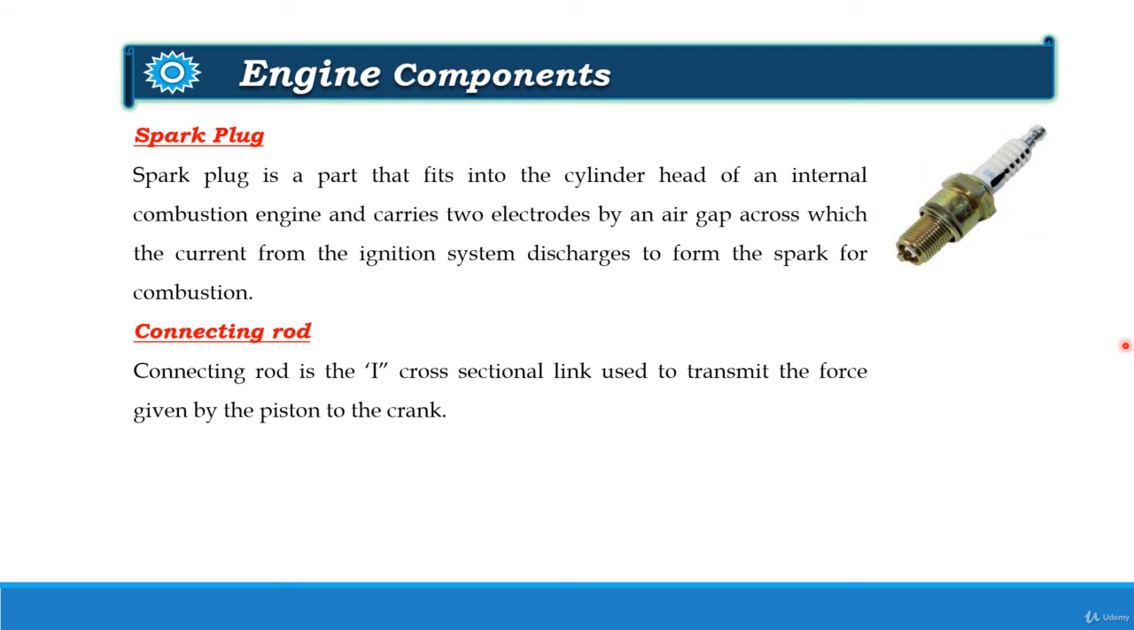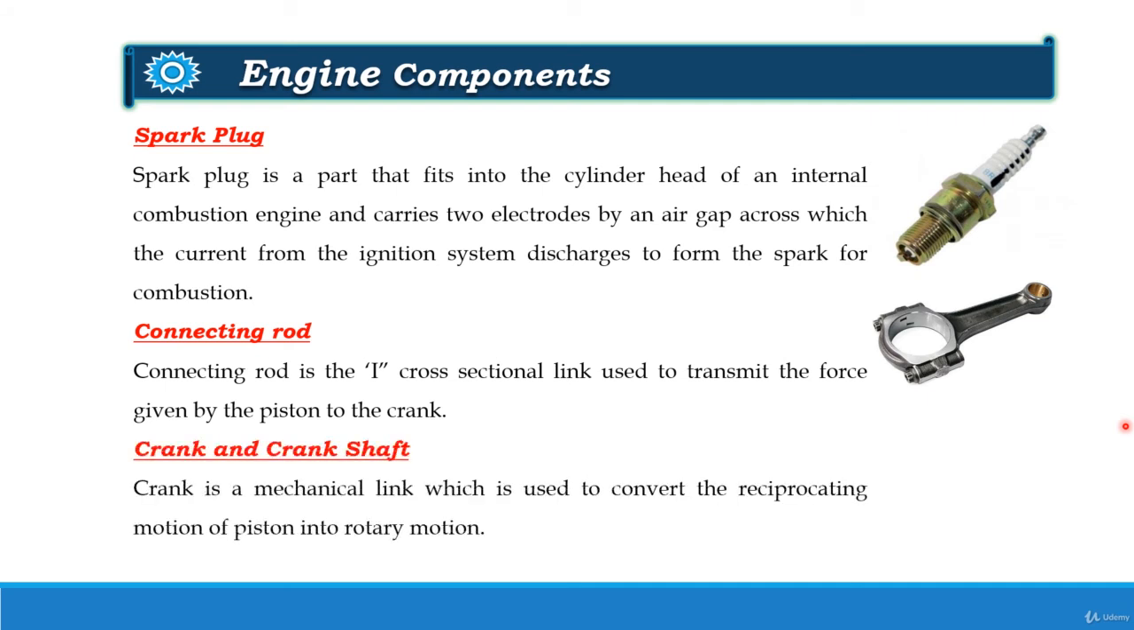It is the I cross-sectional link used to transmit the force given by the piston to the crank. It has two ends, the big and the small end. Small end is connected to the piston with the help of the gudgeon pin, and big end is connected to the crank with the help of the crank pin.